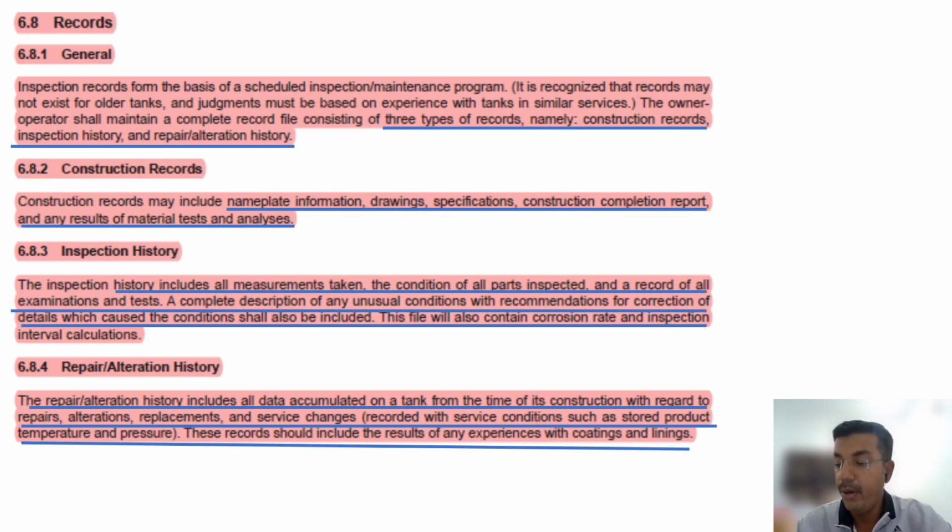Records. For doing the inspections, whatever records we have to use, this is a closed book exam. Usually 3 types of records we are using: construction record, inspection history, and repair and alteration history. In the construction record, we may maintain nameplate information, drawing, specification, construction completion report and any result of material test. In the inspection report, we have to maintain the record of all examinations and tests. And repair and alteration history includes all data accumulated on a tank from the time of its construction with regard to repair, alteration, replacement and repair changes. Usually this is a closed book exam and you have to remember it.